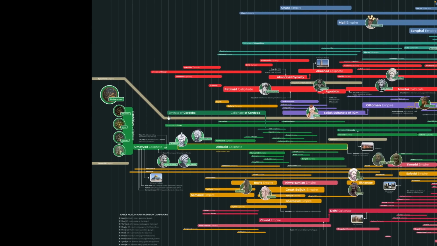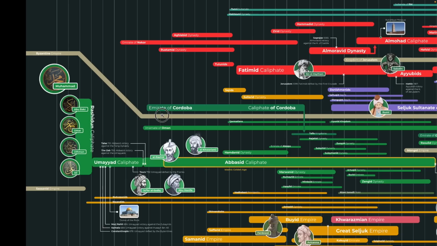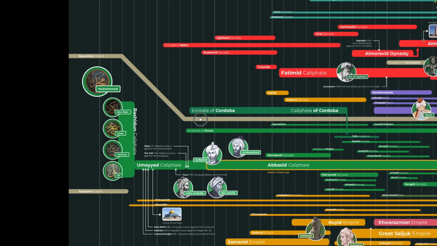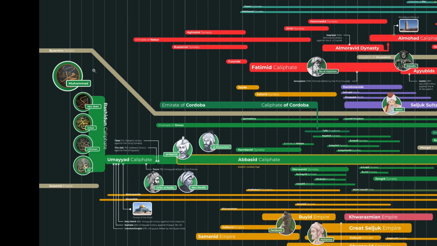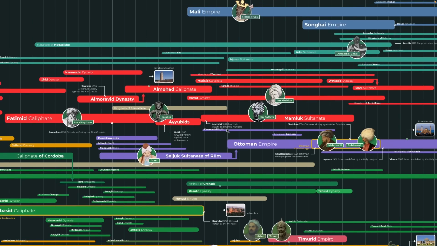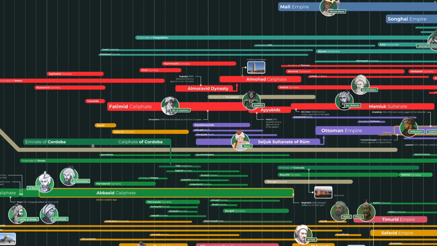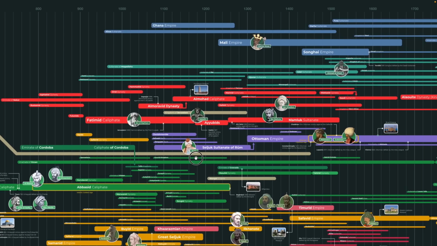And this kind of a light, I don't know what to call this color, beige, I guess, represents non-Islamic empires. So you have the Sassanids, the Byzantines, then you have the Mongol Empire here, and then here you have the Kingdom of Jerusalem. So that's what that is. A little darker green is used for a couple of them because it represents Al-Andalus.